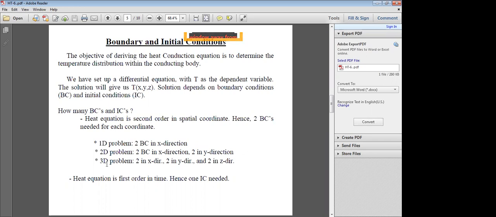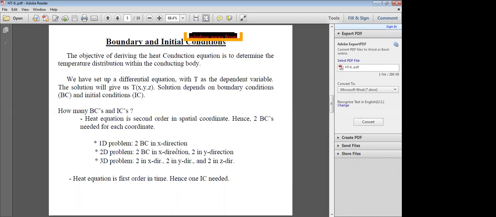And if it is a three-dimensional heat conduction problem, you have to take two boundary conditions in the x direction, two in the y direction, and two in the z direction. That is for the spatial coordinates.